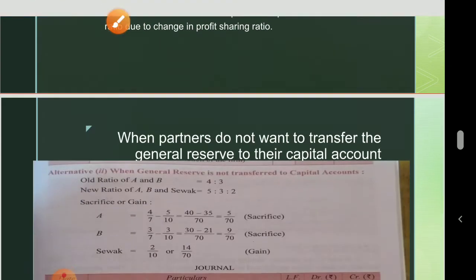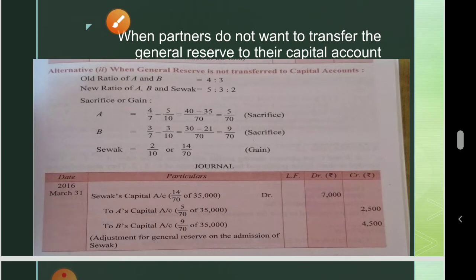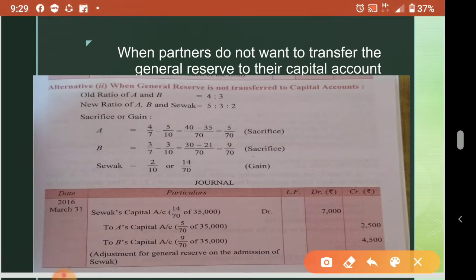Now the next case: when partners do not want to distribute the general reserve to their capital account. If they don't want to distribute, first we have to calculate sacrifice or gain. Old ratio is here, new ratio is here, sacrifice or gain we already did. Now you can apply any one equation. Here they applied the sacrificing ratio equation, that is old ratio minus new ratio.